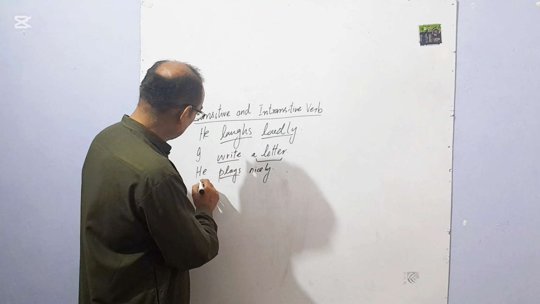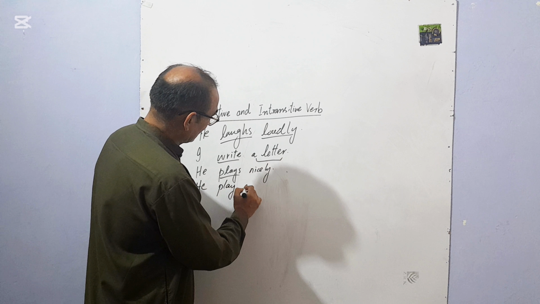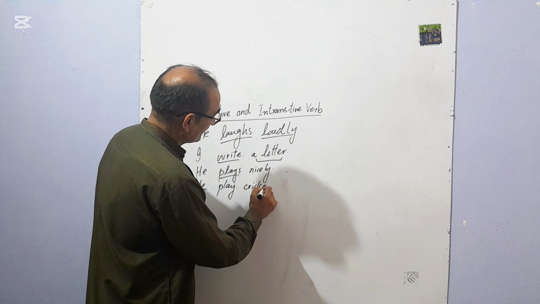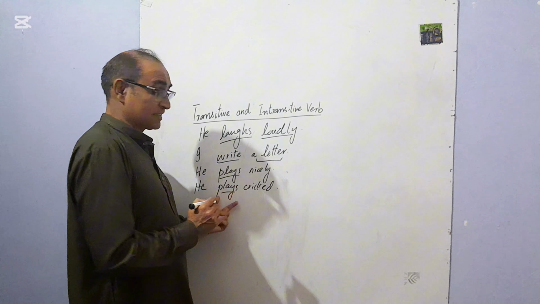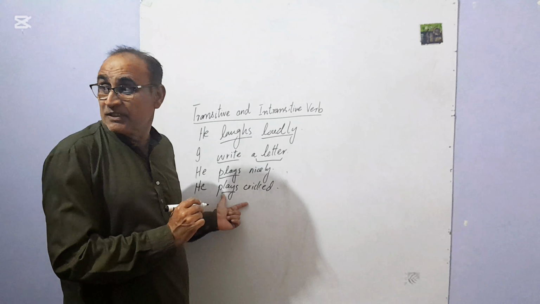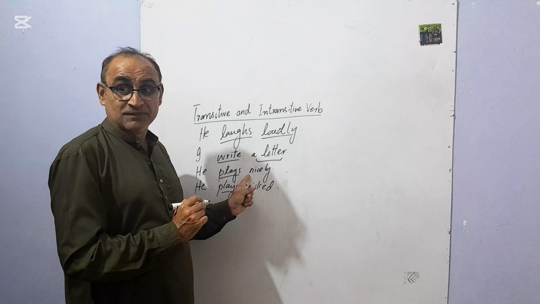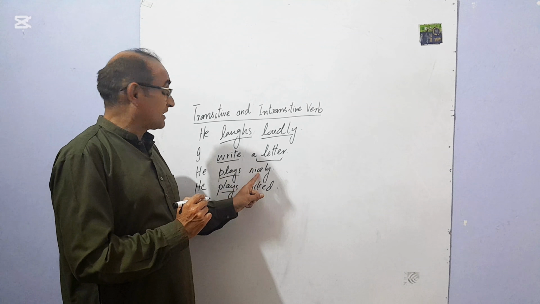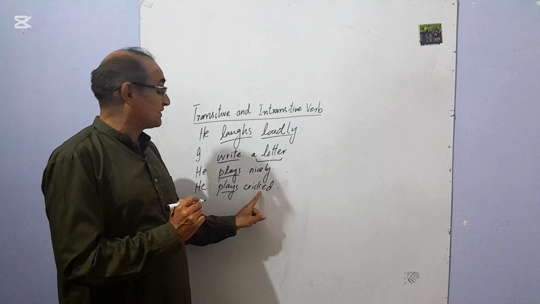And if I say "he plays cricket", this plays functions as a transitive verb. In the first, the sentence ends with an adverb, and here the sentence ends with an object.